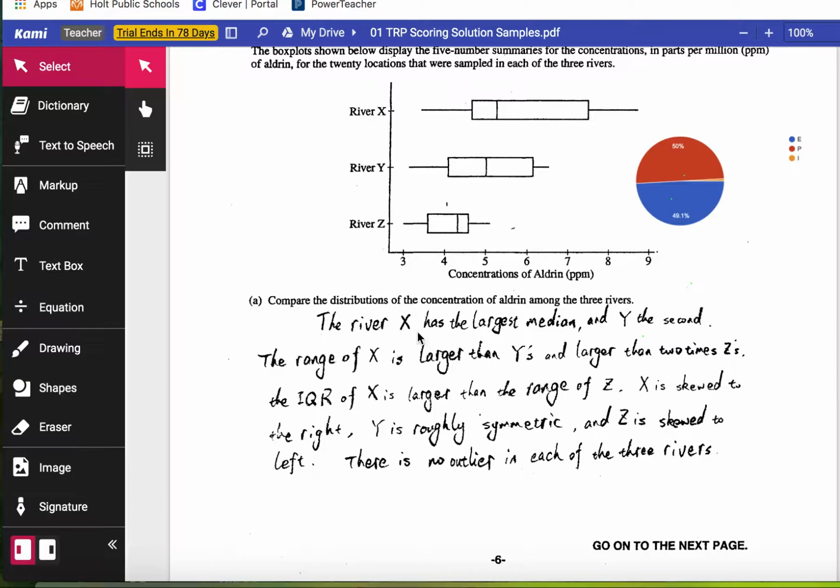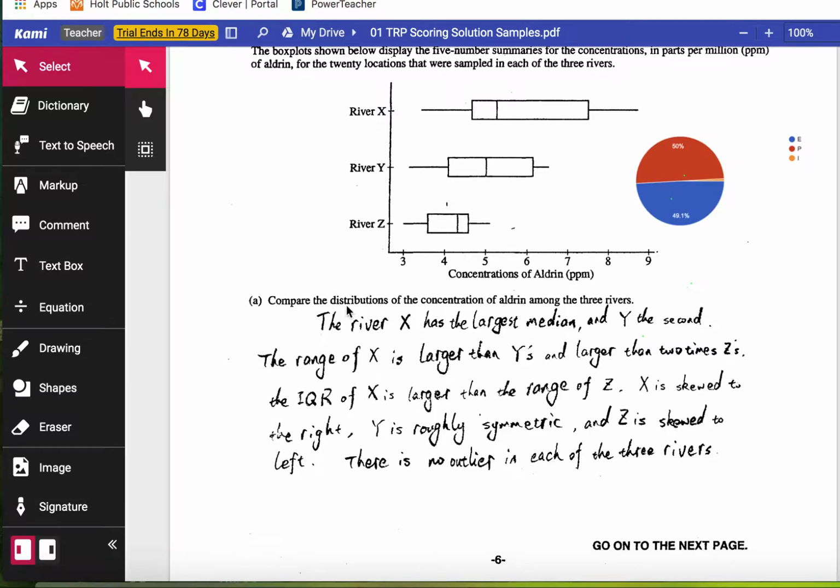So basically, what I wanted you to see was the reading here. It says the river X has the largest median, and Y the second. Range of X is larger than Y's, larger than 2 times Z's. That's a weird sentence, isn't it? The IQR of X is larger than the range of Z. X is skewed to the right, Y is roughly symmetric, and Z is skewed to the left. There is no outlier in each of the three rivers.